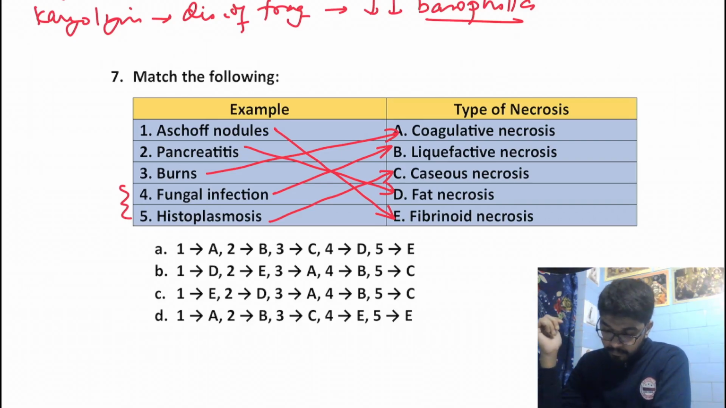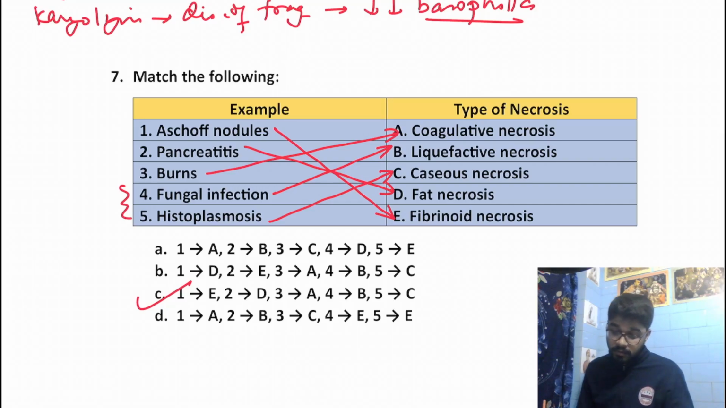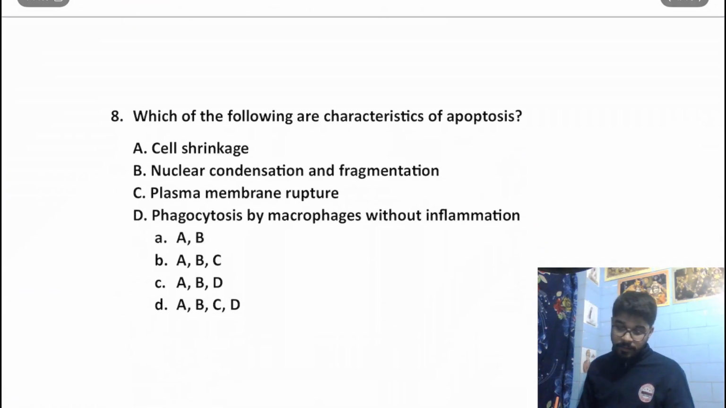Okay. So our answer would be 1E, 2D. There is only one option with 1E. 1E, 2D, 3A, 4B, 5C. That is our correct answer. We need to remember the examples of various types of necrosis. Okay. Moving on to the next question.